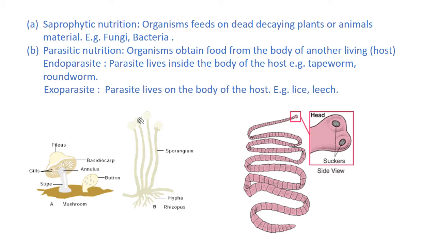Endoparasites and exoparasites. Endoparasite: the parasite lives inside the body of the host. Example: tapeworm, roundworm. Exoparasite: the parasite lives on the body of the host. Example: lice, leech.